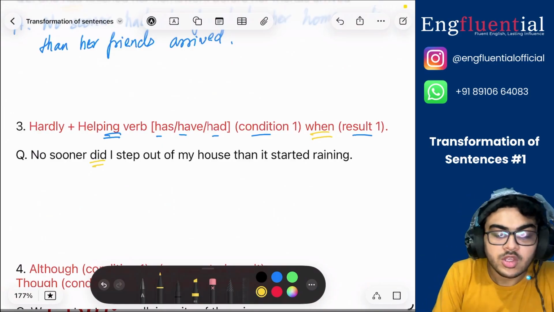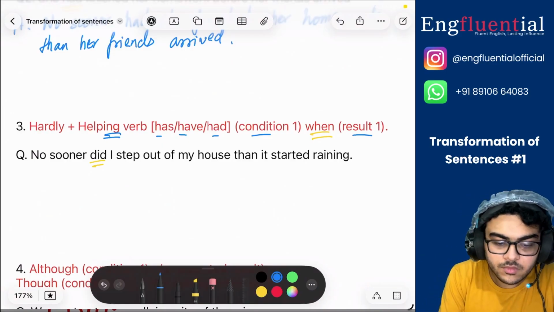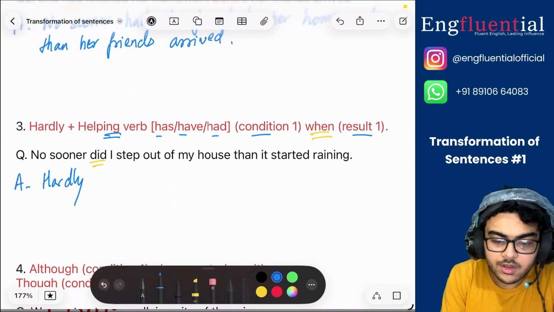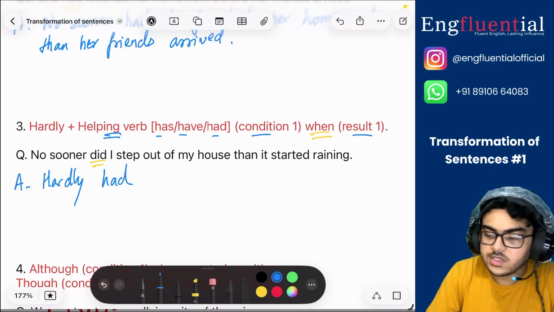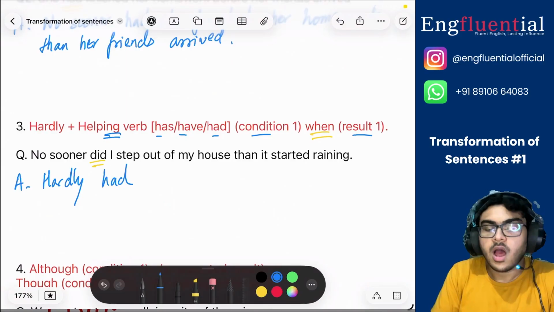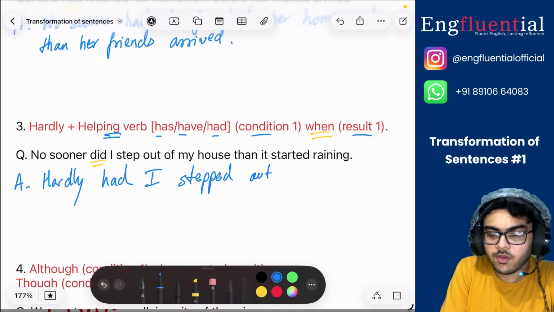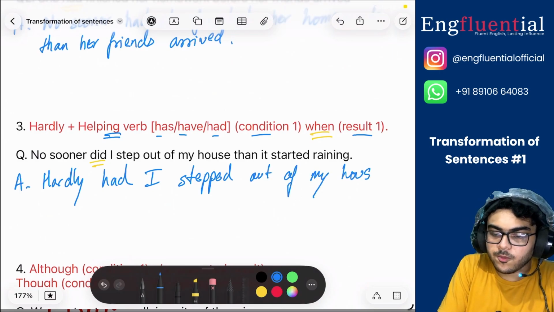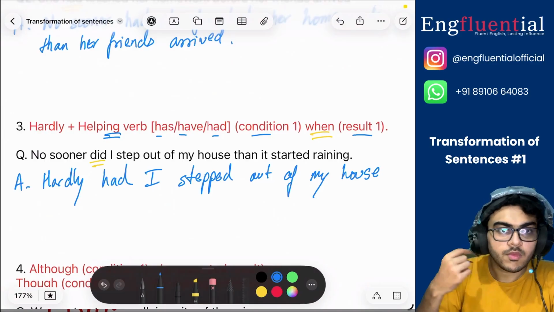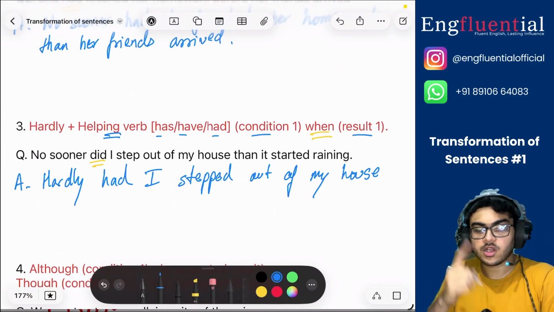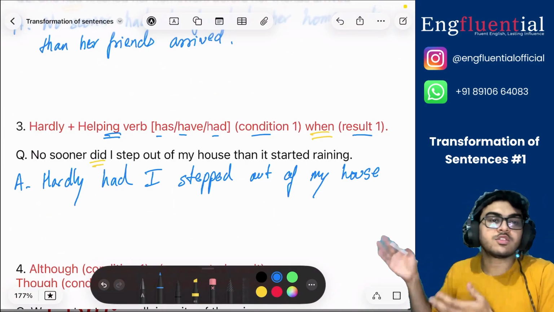So you will write: Hardly had I stepped out of my house. The condition is met. The condition was that I am stepping out of my house.